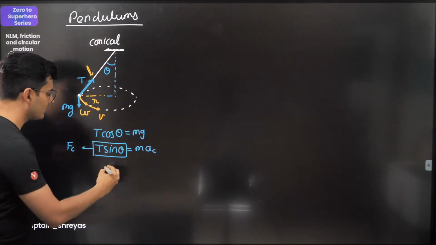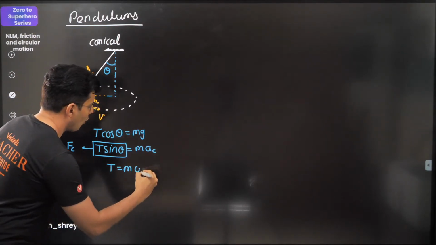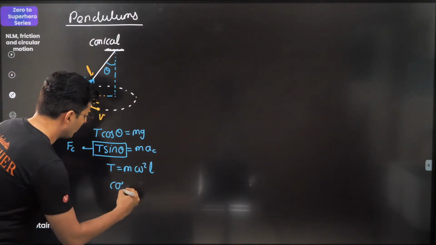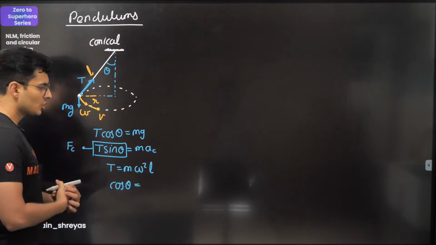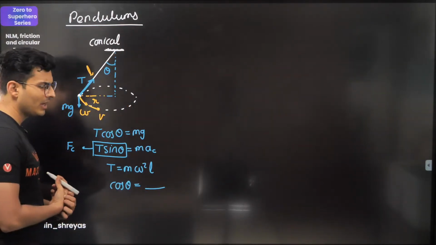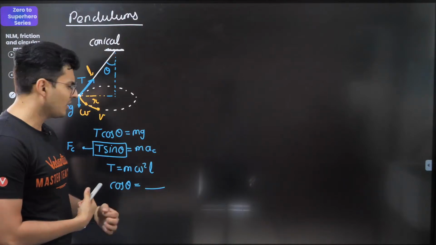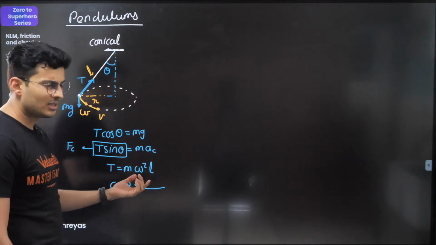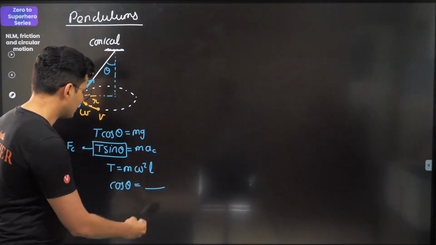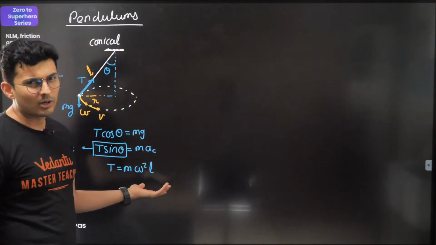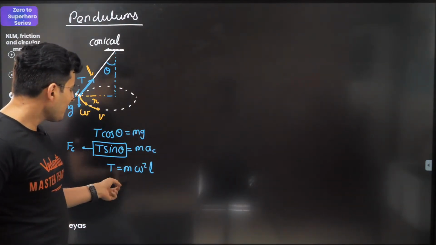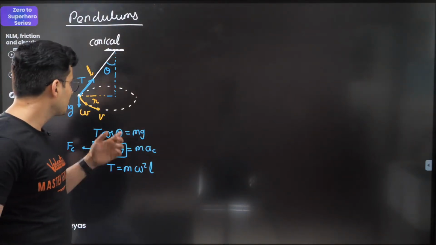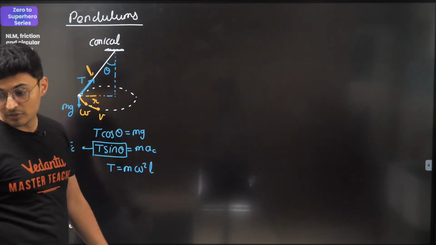And when you solve all of this, you get the tension is m omega square into length. This is one equation which you get. And you also get the equation for cos theta. I think it comes out to be something like g by omega square l, or v square by g l. You can just figure it out from here, divide it, and solve these equations. So that's something which you can figure out if you draw the free body diagram and solve the equations. But mainly you will need this equation for solving the questions, and you should know which one is the centripetal force, which one is not.